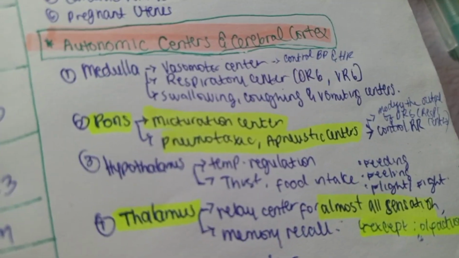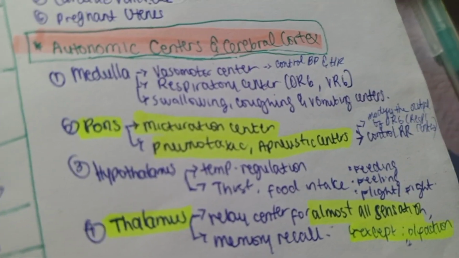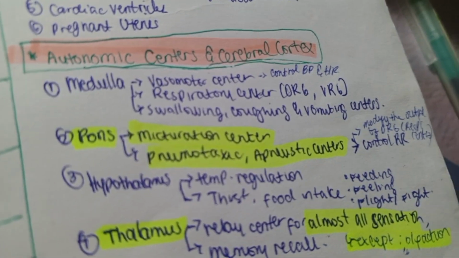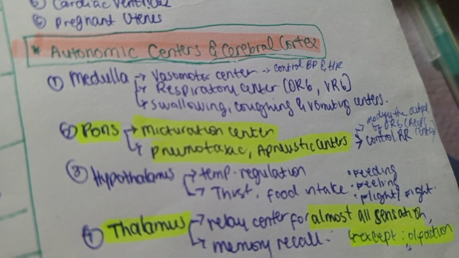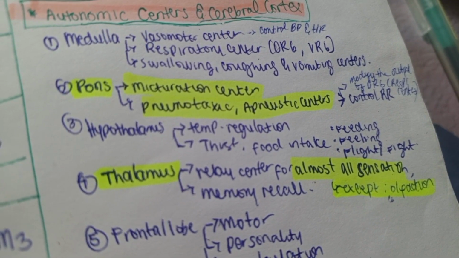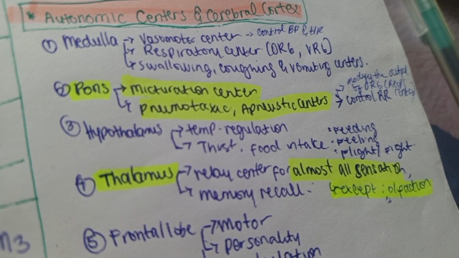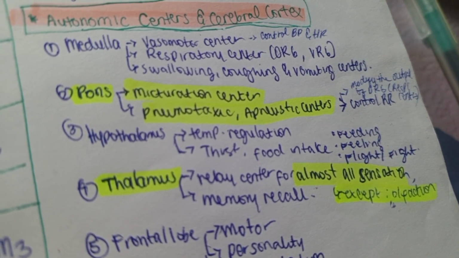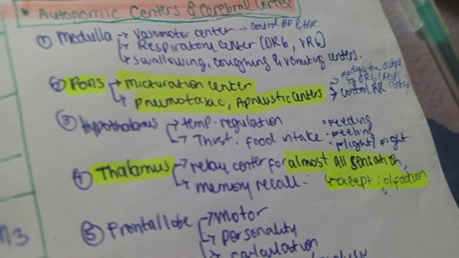And for the hypothalamus, here is the temperature regulation and the thirst and food intake, like the feeding, feeling of fight or flight, can be seen in the hypothalamus. And the thalamus is the relay center for almost all sensation and also for memory recall. So this thalamus is a relay for almost all sensation except for olfaction.